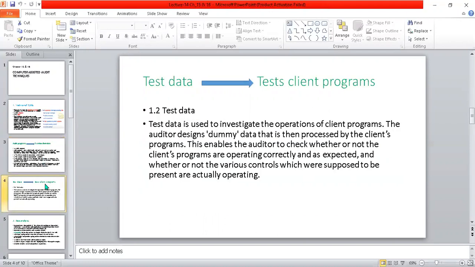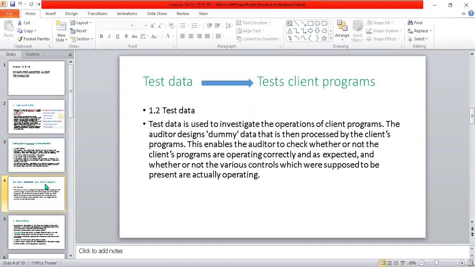Now we can see the test of the data. The test of the client's program, as we discussed, is testing the computer operations of the client program. The auditor designs dummy data that is then processed by the client program. This enables the auditor to check whether or not the client program is operating correctly as expected.